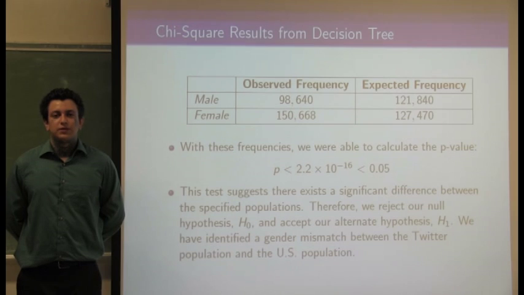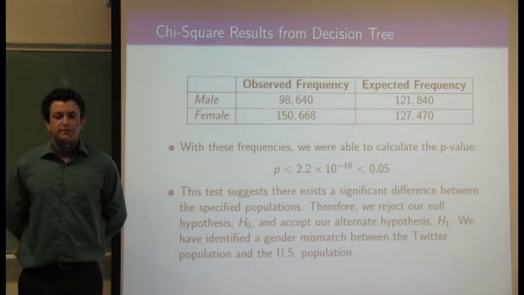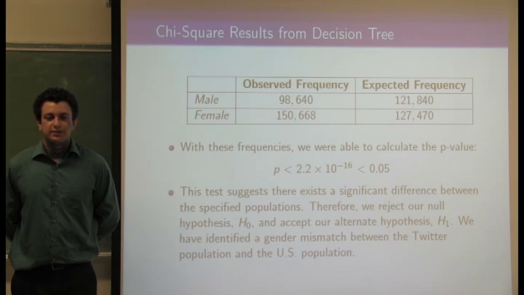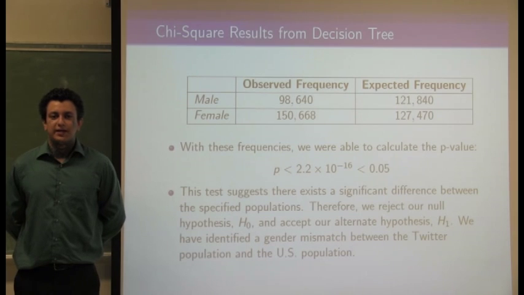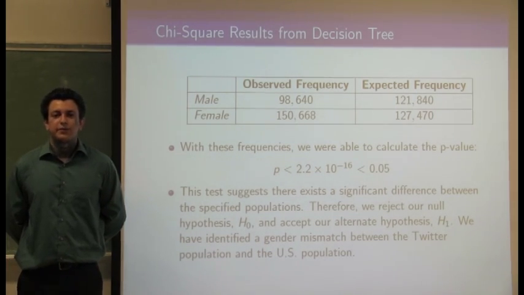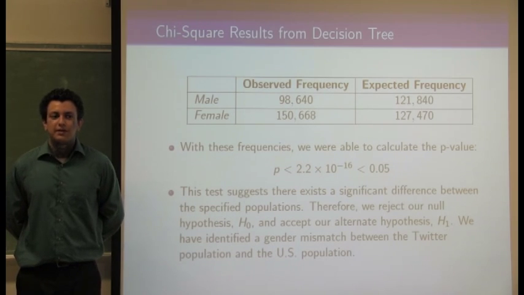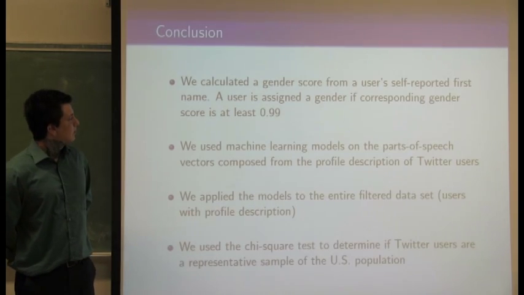Next, we compute a chi-square statistic similar to the one we did before. We derive the expected frequencies from the 2010 United States Census data, and we derive a p-value that is significantly less than 0.05. Therefore, we reject our null hypothesis and we accept the alternative hypothesis, claiming that there is a significant difference between the proxy population and the US population. So we have identified a gender mismatch.